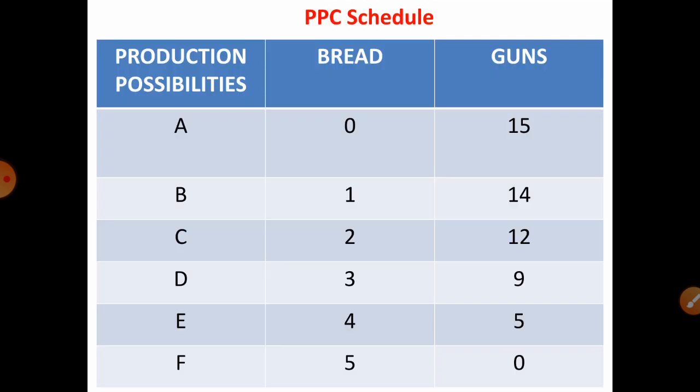This tabular column shows the number of possibilities for producing bread and guns. In possibility A, 0 units of bread have been produced and 15 units of guns have been produced. In possibility B, 1 unit of bread has been produced and 14 units of guns. In combination C, 2 units of bread are produced and 12 units of guns. This combination goes till point F.